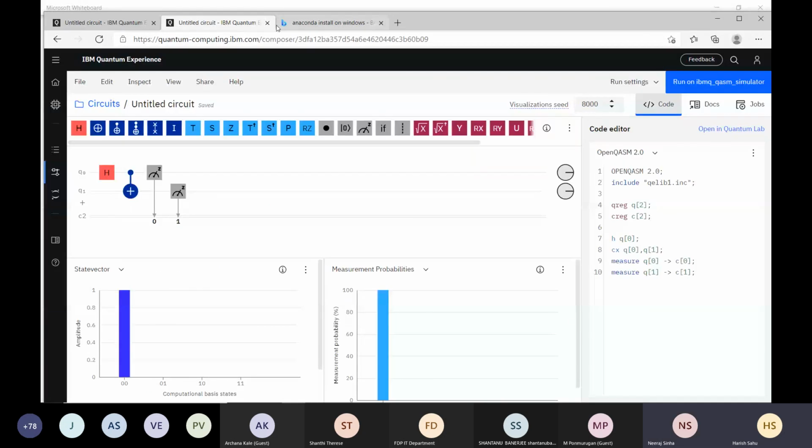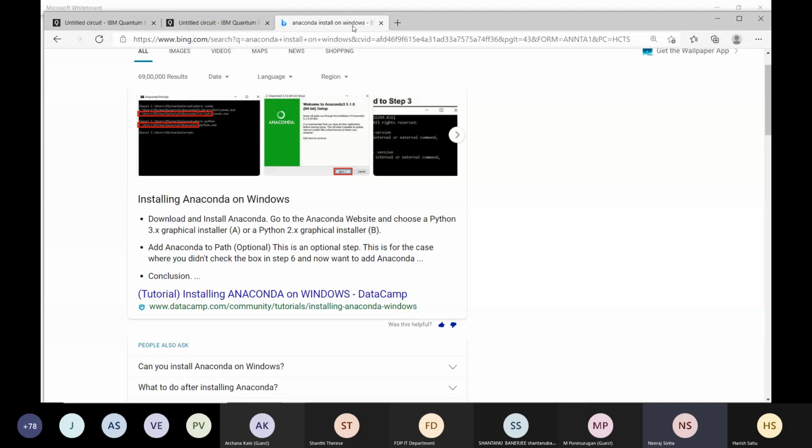Can we use Google Colab instead? No. Actually, Anaconda provides other things also which are required for Qiskit. If you download this, it will take care of the remaining things.